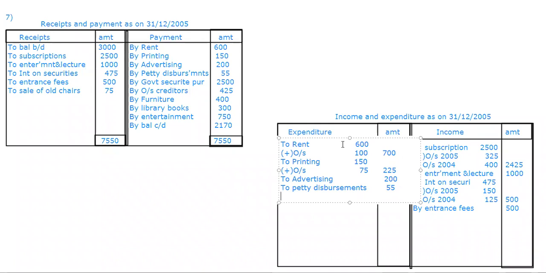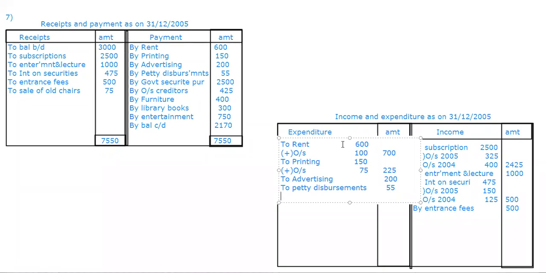Outstanding creditors, that also I will not take. Why? Because outstanding creditors has been completed with two effects. One, please go and see in the opening balance sheet on the liability side. Do you find the same? Yes, ma'am. And again on the payment side we have taken it. Any transaction has to pass only how many postings? 2 times. Now 2 times has been completed. So if I take it here, it will be how many times? 3 times. So I cannot take it.